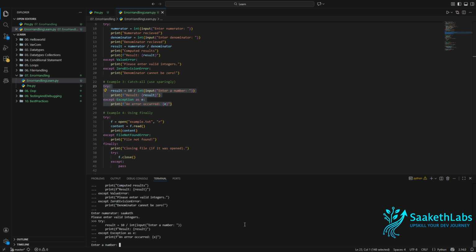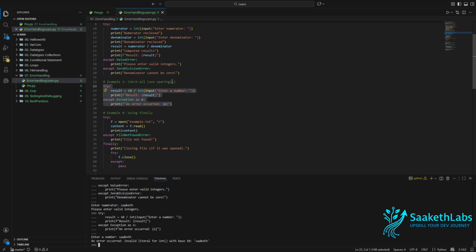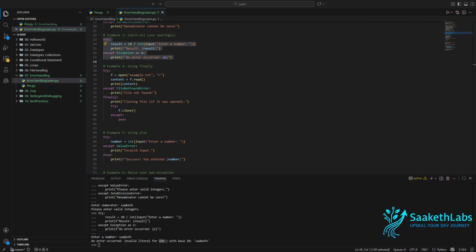So instead of entering a number, I'll try to add Saket again. So here you can see an error occurred, which is this part, and E consisted of this part: invalid literal for int with base 10. I've passed Saket, so Saket is being shown here. The meaning of this statement is basically it couldn't convert this Saket into integer. So that's what this error says. Now let's move on to the next example.